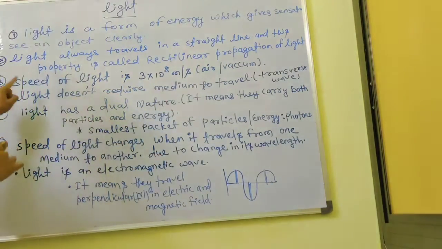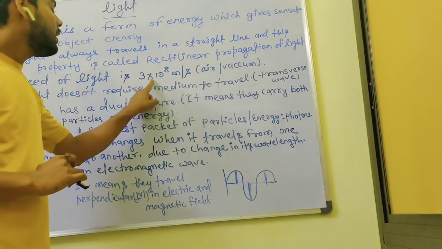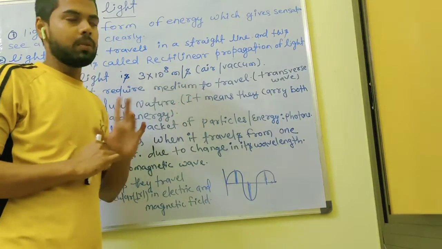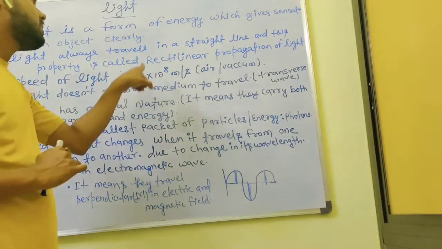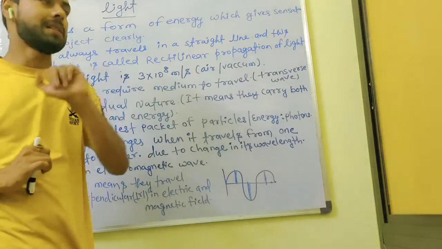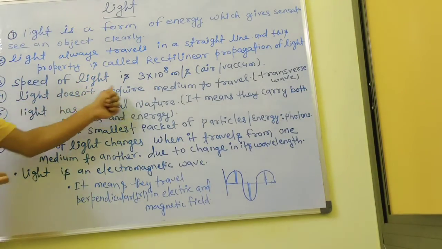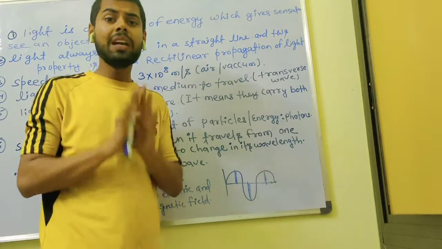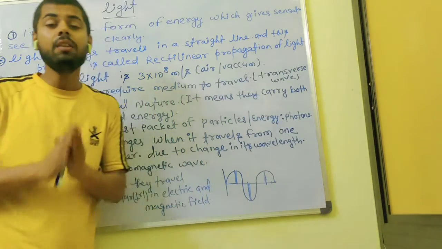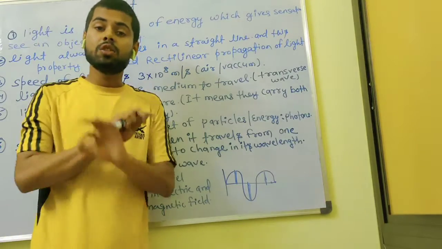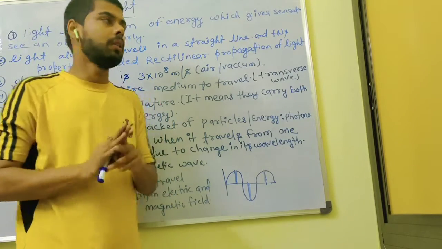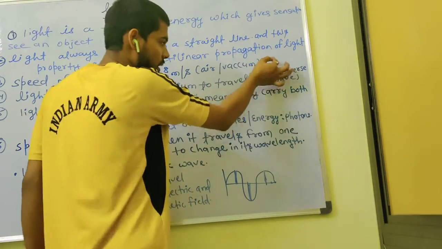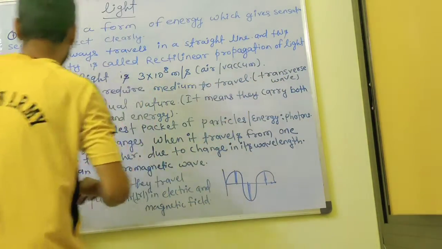The speed of light is 3 into 10 raised to power 8 meter per second in air and vacuum. So it means the speed of light in air or vacuum is 3 into 10 raised to power 8 meter per second. Light does not require a medium to travel. It means light can travel in vacuum. So we say that light is a transverse wave.